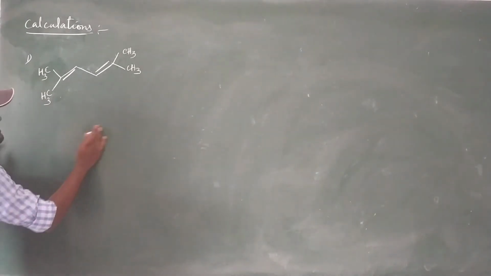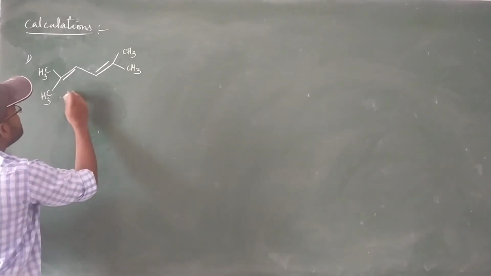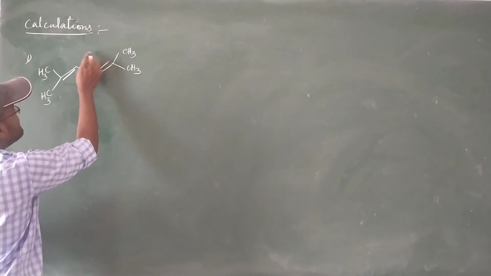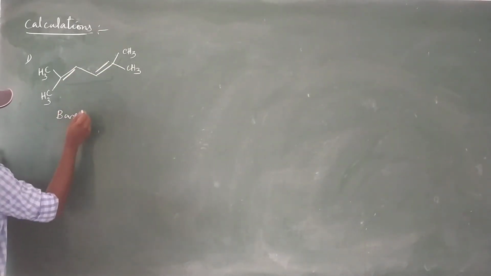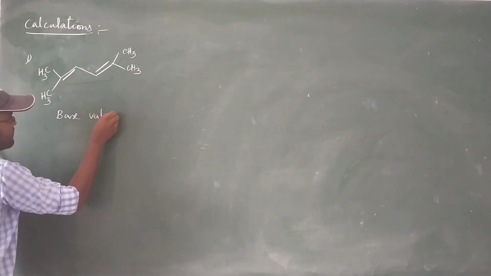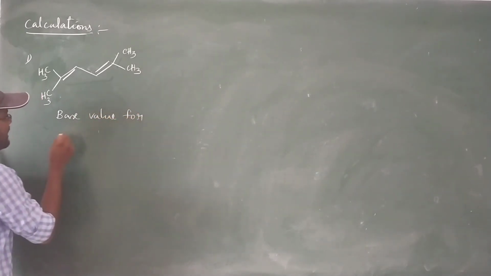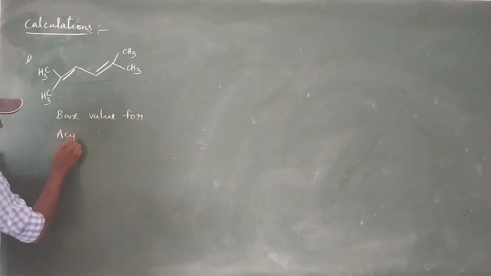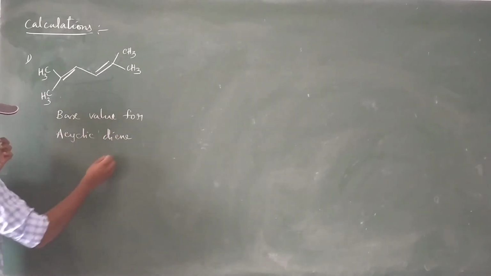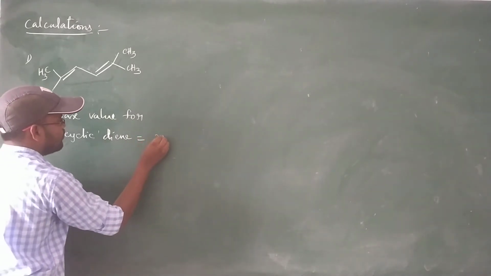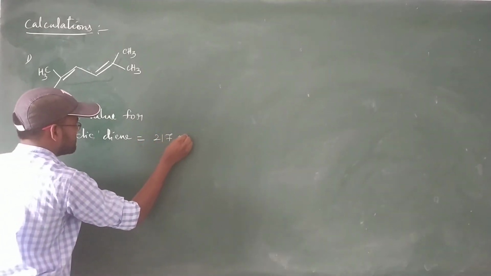In this case, let me consider first the base. Base value for acyclic diene. This is the format. Acyclic diene is 217 nanometers.